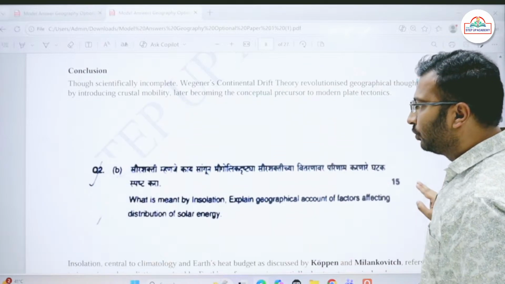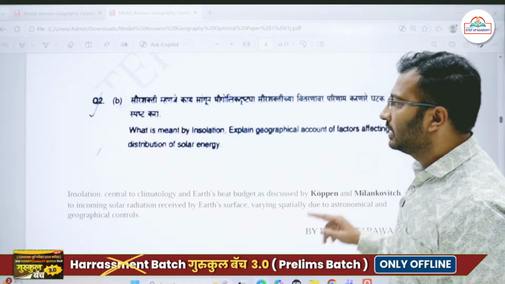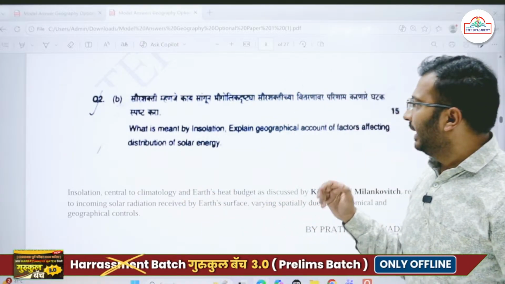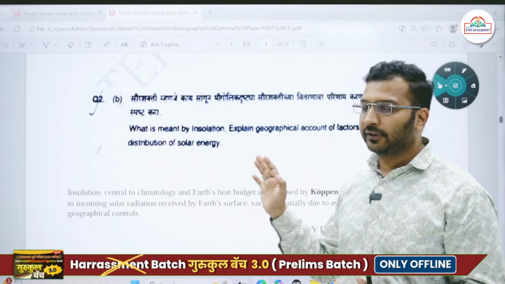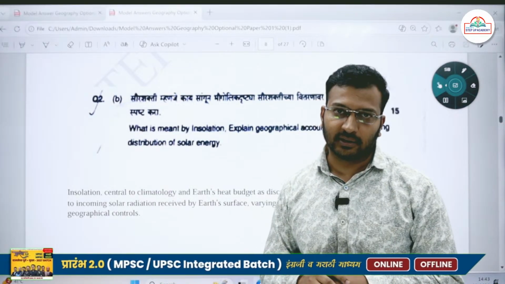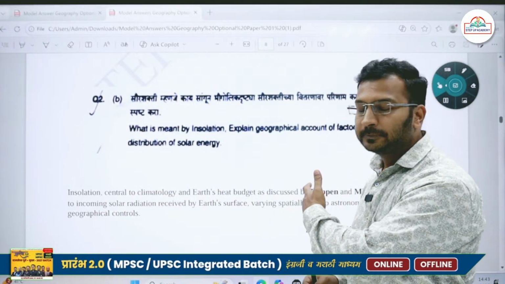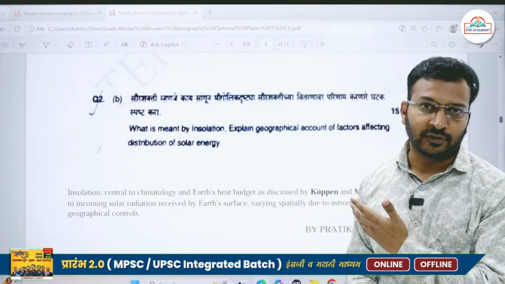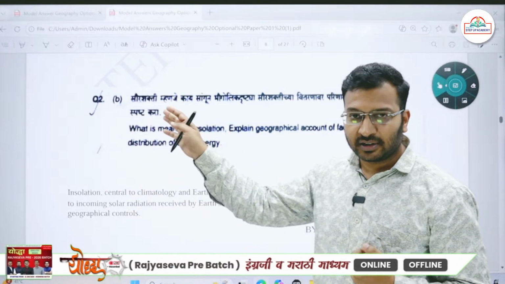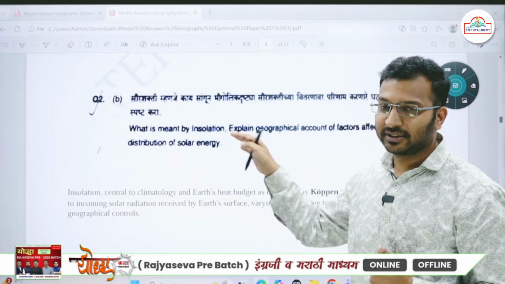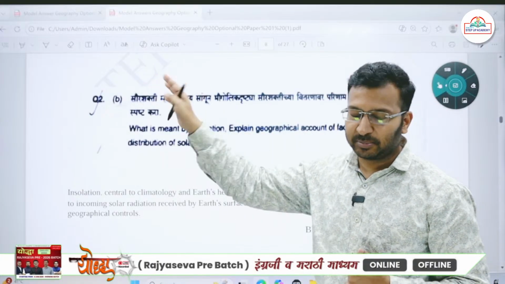Right. We'll move to the next question. What is meant by insolation? Explain the geographical account of factors affecting distribution of solar energy. See, these are mains questions of Maharashtra State PCS. So here, no doubt I'm speaking mostly in English, but in my class I speak in both languages.